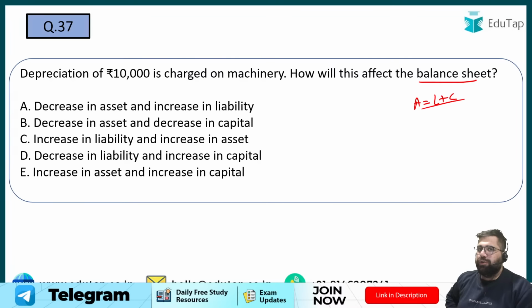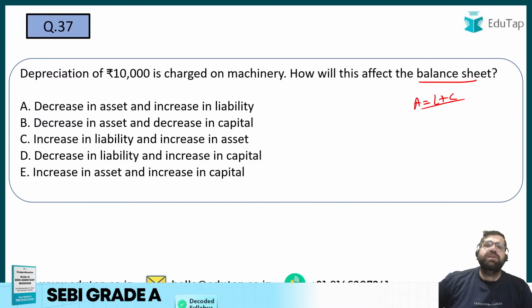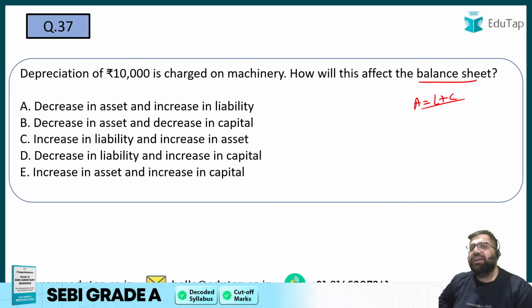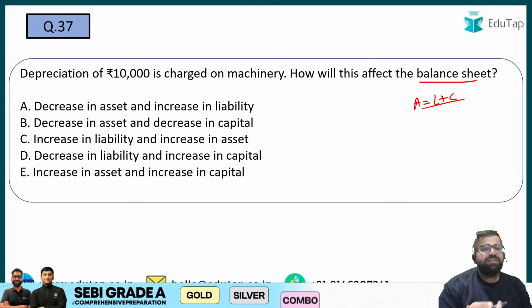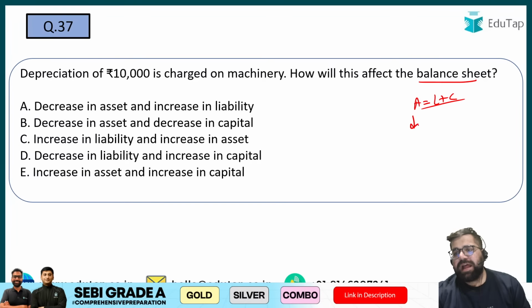Depreciation entry, I hope you know, depreciation is a non-cash loss. So depreciation account debit to machine. Definitely machine will reduce because you are reducing the value of a machine. If you are writing to machine, then it basically means you are crediting a machine. Machine has a debit balance and you are crediting it. So it basically means that you are reducing the value of a machine. So your assets will reduce.